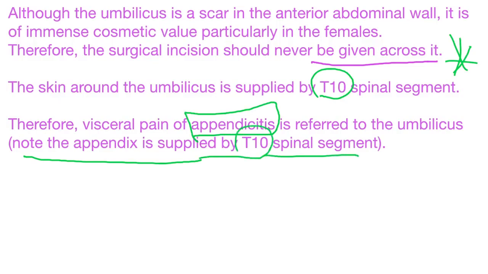So, because both the appendix and skin around the umbilicus are supplied by the same spinal segment, if the appendix is inflamed, that pain will be referred to the skin around the umbilicus, right? That is called referred pain.